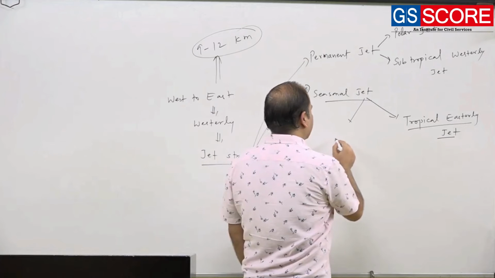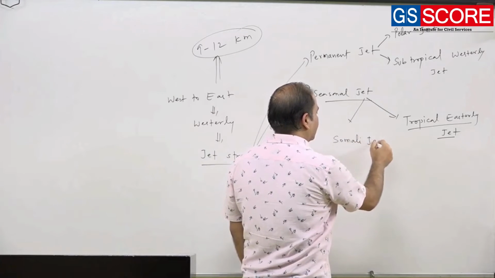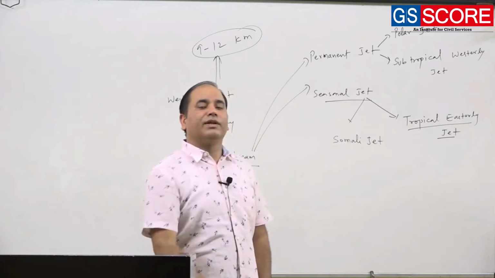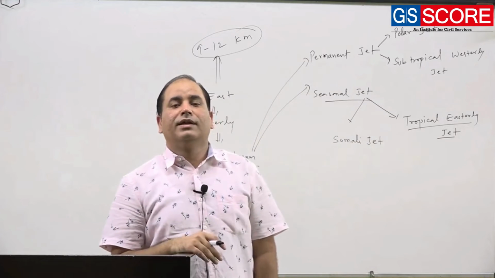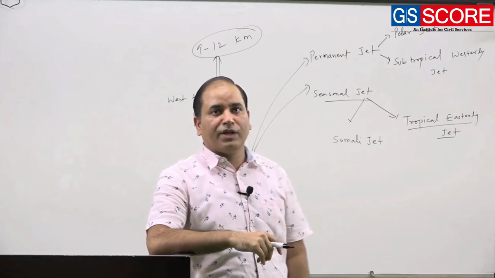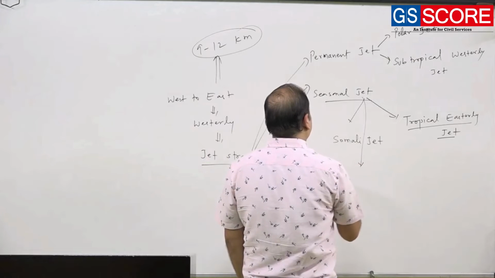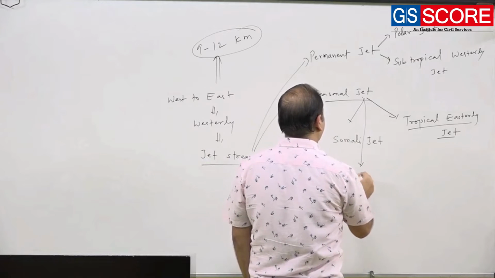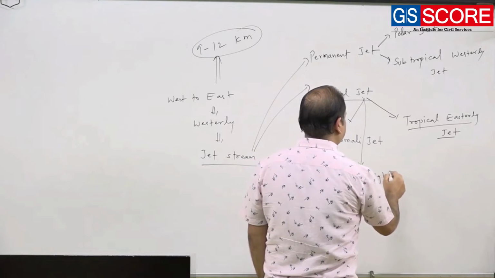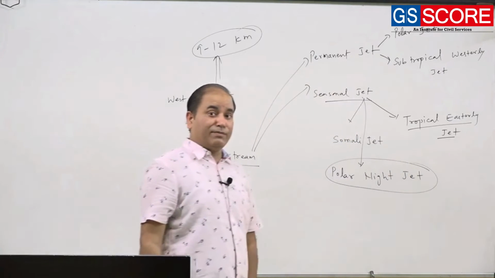One more seasonal jet you will find is the Somali jet. The Somali jet originates during the summer season near the coast of Somalia, and it also has a bearing on the Indian monsoon. Then you will have one more seasonal jet, that is the polar night jet. It's a very interesting jet stream, the polar night jet.